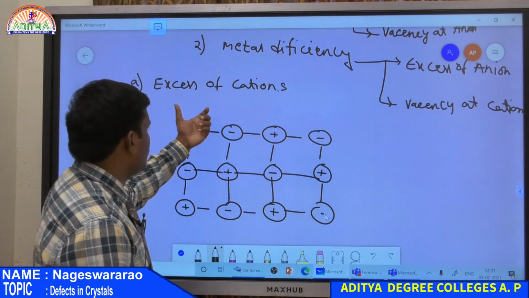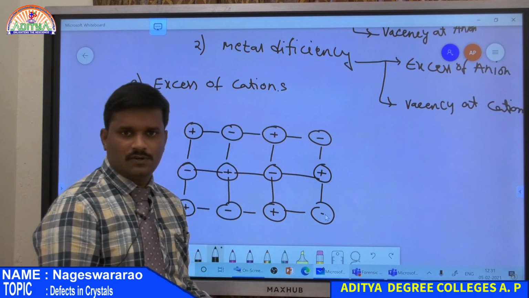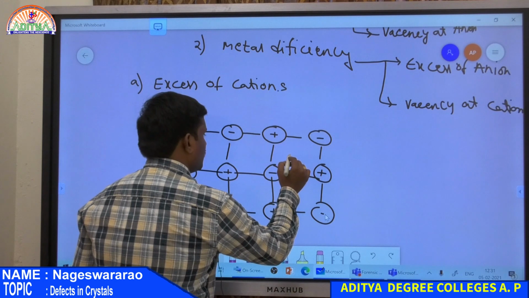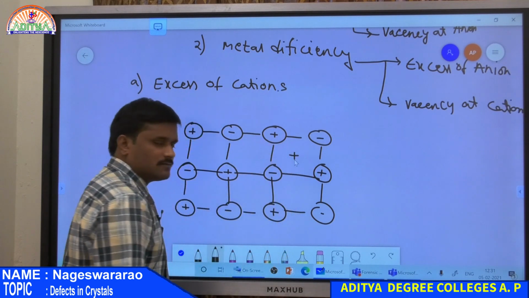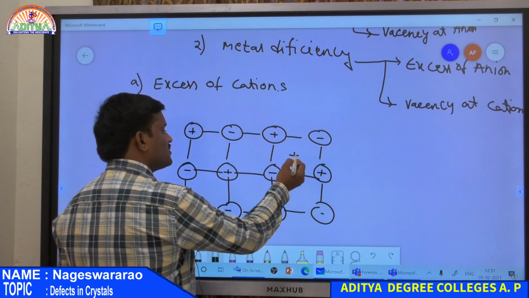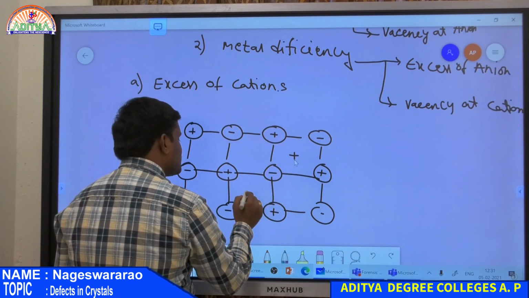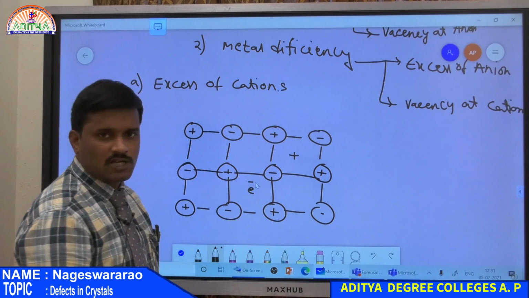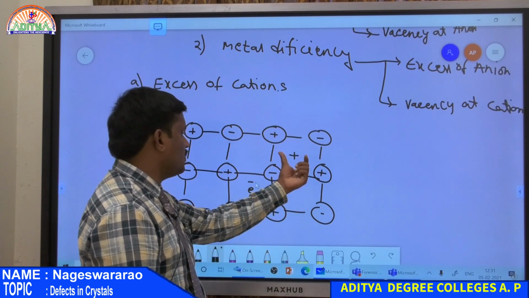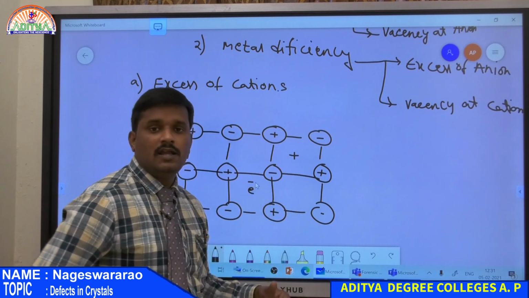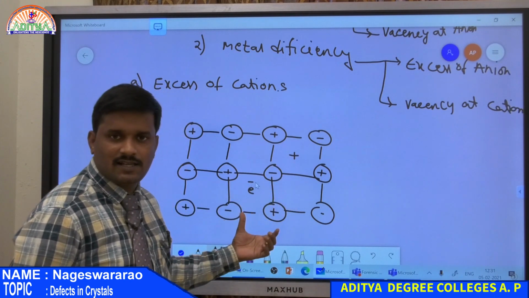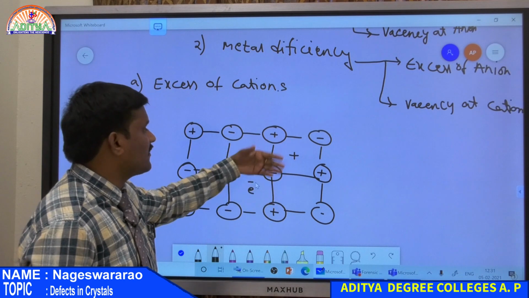Now under the heading of excess of cations, it means there is a presence of an extra cation at the interstitial position, and this positively charged cation is balanced by the presence of excess of electrons. So to maintain charge balance, one extra positive and hence one extra negative electron. So charge is balanced, but in this crystal there is a presence of excess of cation.